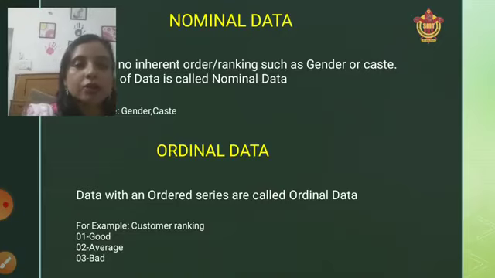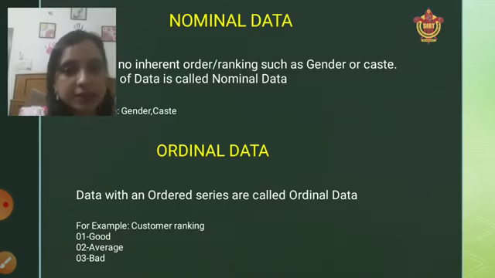If we talk about customer ranking, as you can see in the example also, 1 will represent good, 2 will represent average, and 3 will represent better. What is this? 1, 2, 3 is showing you a particular hierarchy, a particular order of ranking. So any data which comes under ranking, or any data following a particular sequence, will come under the category of ordinal data.